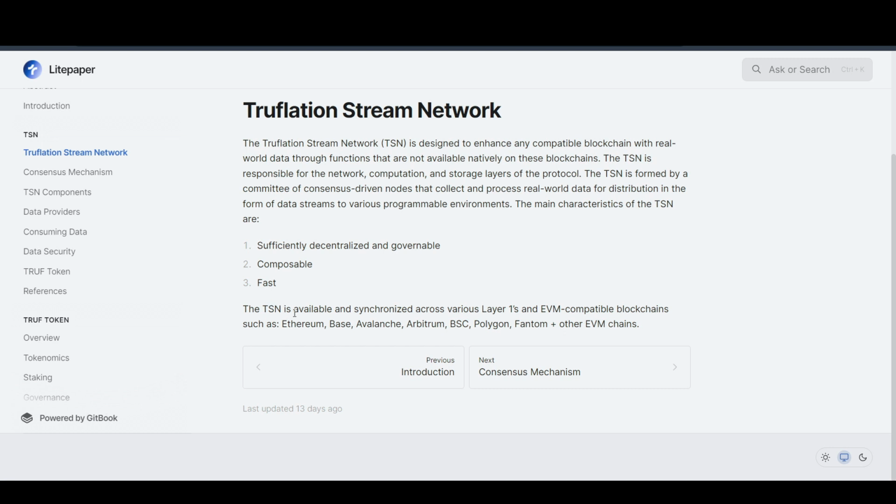They are available on 10 blockchains such as Ethereum, Base, Avalanche, Arbitrum, BSC, Polygon, Fantom and other EVM chains. This means their Truflation Stream Network is available on these blockchains, which is pretty good.